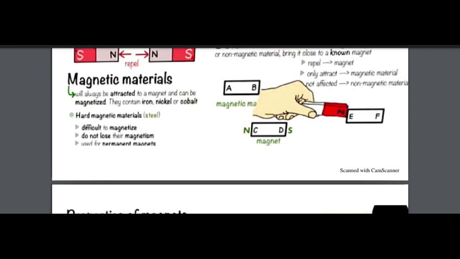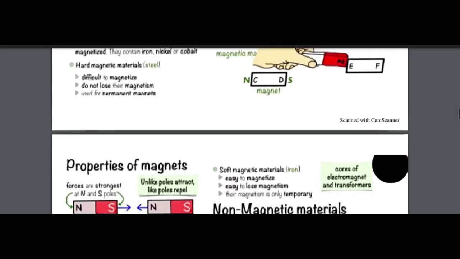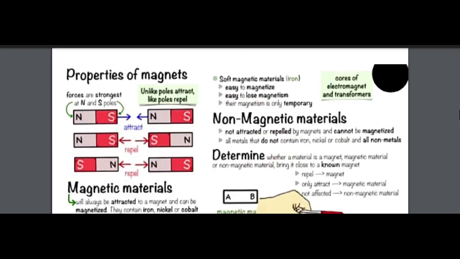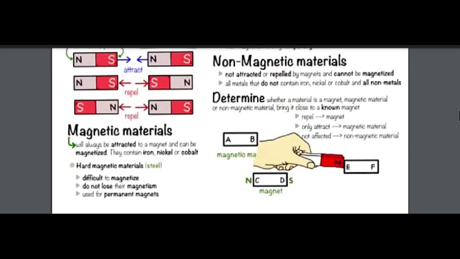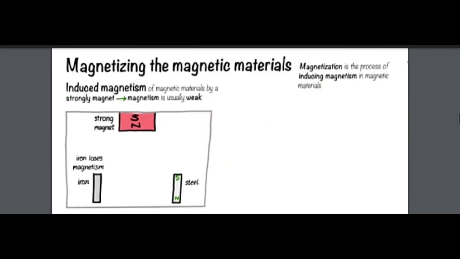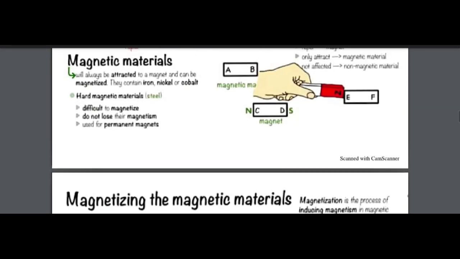Okay, so what are the examples of non-magnetic materials? Wood, plastic, glass, rubber, copper, aluminium, leather. Yes, we have so many examples. Now the properties of the magnets, and this is the same picture. Look here, this is the north and the south pole.